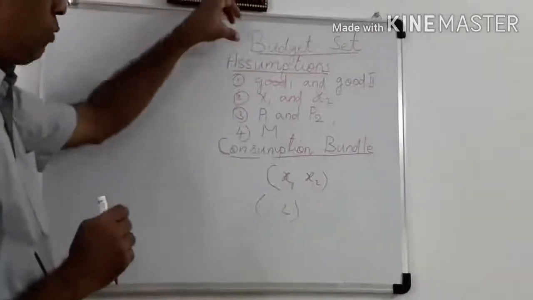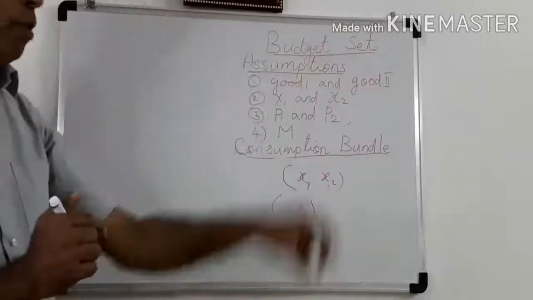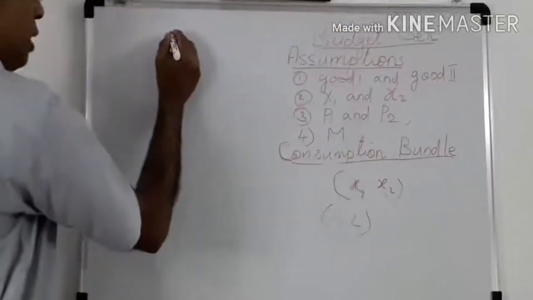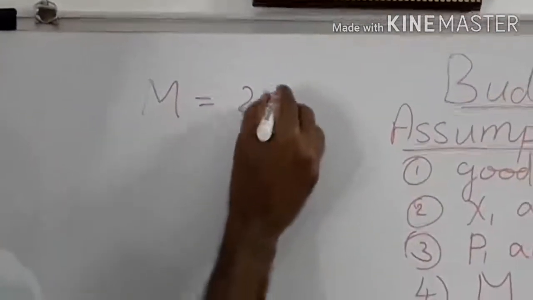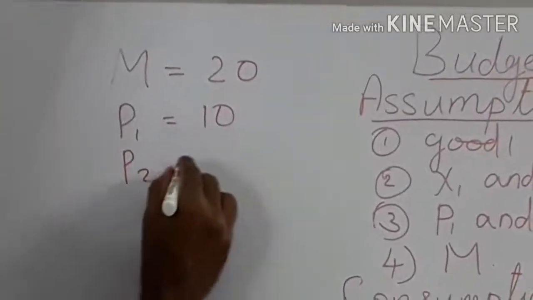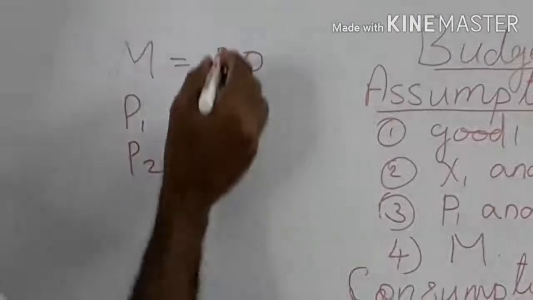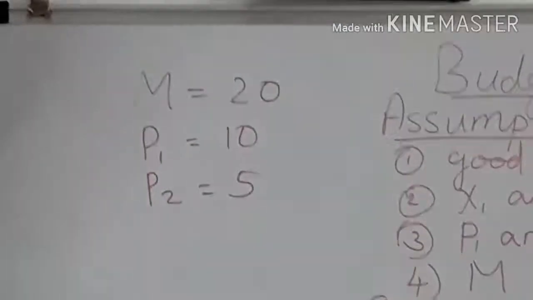Before analyzing what is budget set, we shall go with an example. Suppose the income of a consumer, that is m, is 20 and the price of good 1 is 10. Then price of good 2 is 5. These are the three variables required for making a budget set.